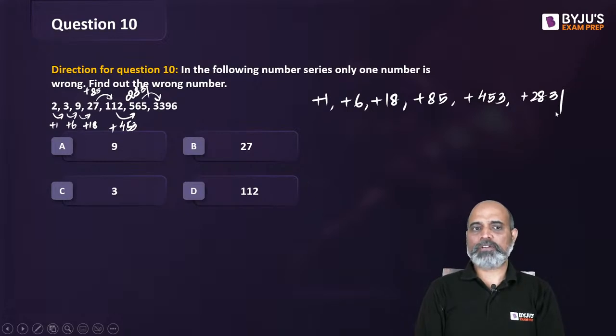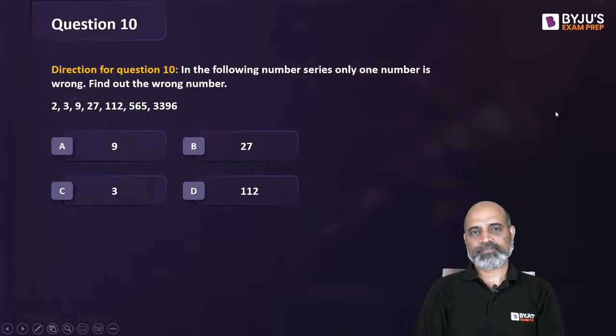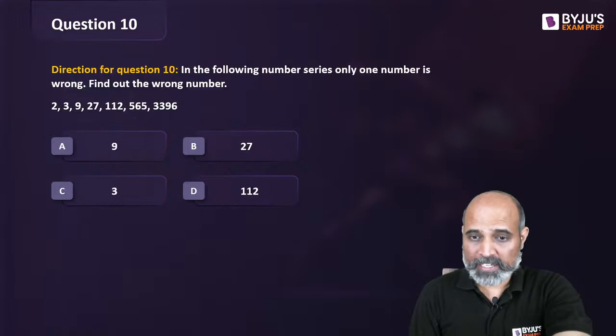The difference is not making sense, is it? डिफरेंस में तो कोई पैटर्न नहीं है, कुछ और चल रहा है. Anyone? The values are increasing very quickly.